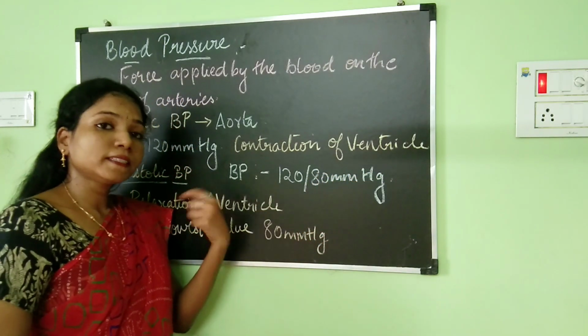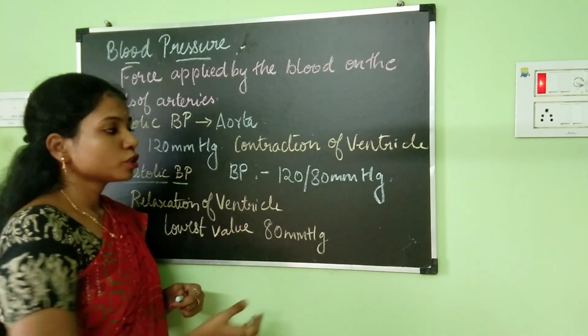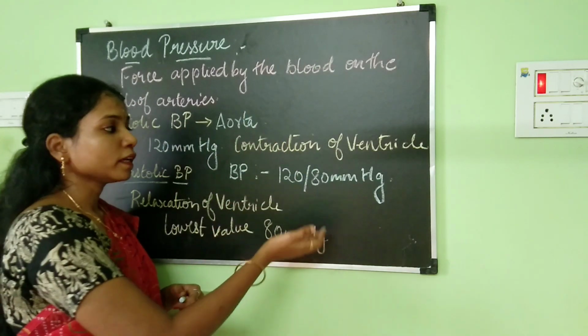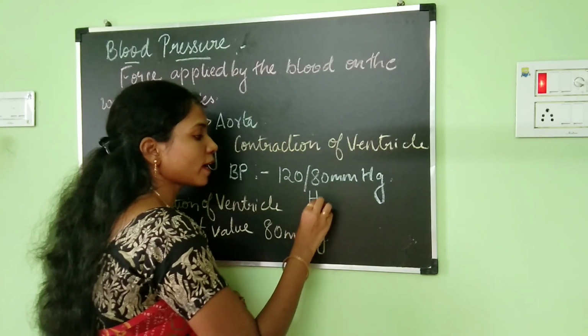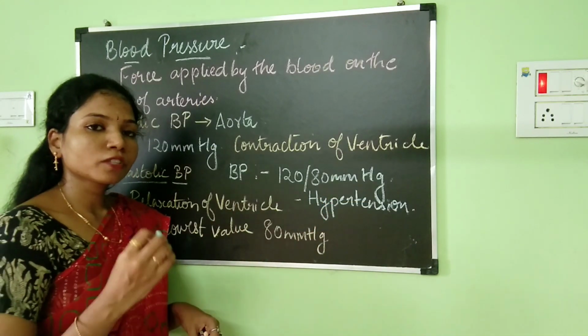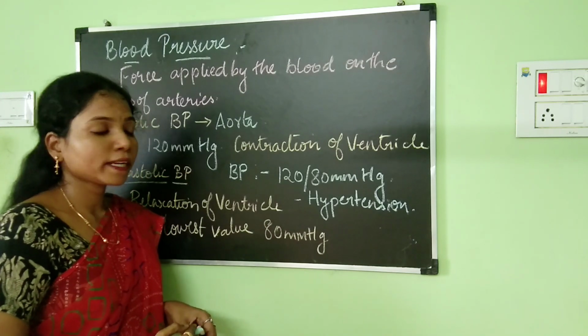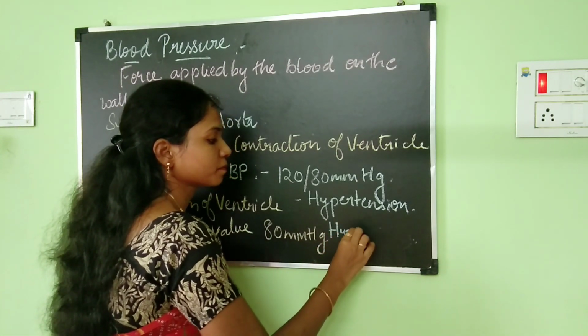Now if this exceeds, which means if it is more than 120 or if it is more than 80, then that condition is known as hypertension. Okay, and if the blood pressure is going to fall below this normal range, then it is known as hypotension.